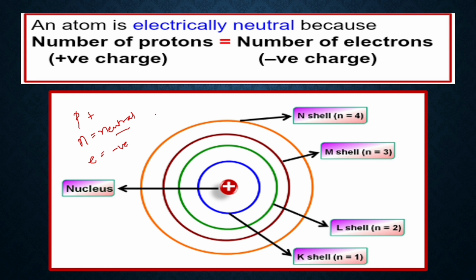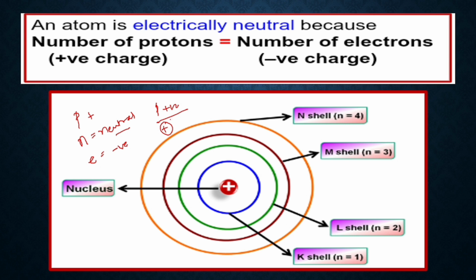Now, what are nucleons? Nucleons are protons plus neutrons, where the proton is positive and neutrons do not have any charge. The number of protons is exactly equal to the number of electrons. Since the positive charges are equal to the negative charges, the overall charge on an atom is neutral.